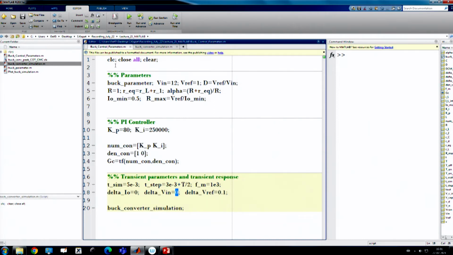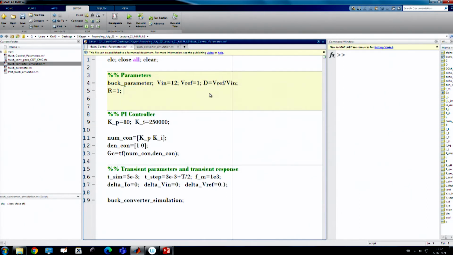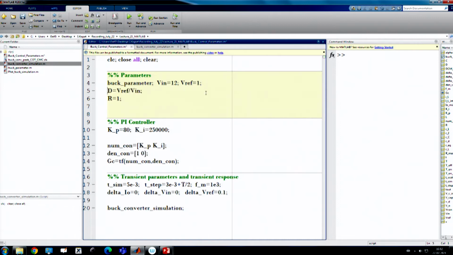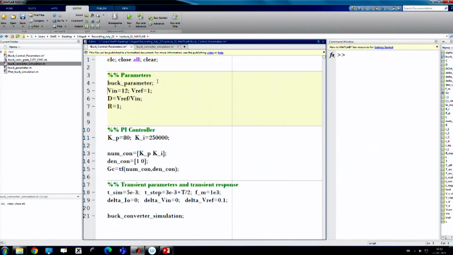So, you need to add ramp compensation, but here we are not going to use ramp compensation. I am just changing the supply voltage. For the control parameters, I am calling the parameter file of the buck converter. I am setting the reference voltage to 1 volt, my initial input voltage is 12 volt, and I set the load resistance to 1 ohm. You can ignore the other quantities, these are redundant. Even the duty ratio may not be needed.